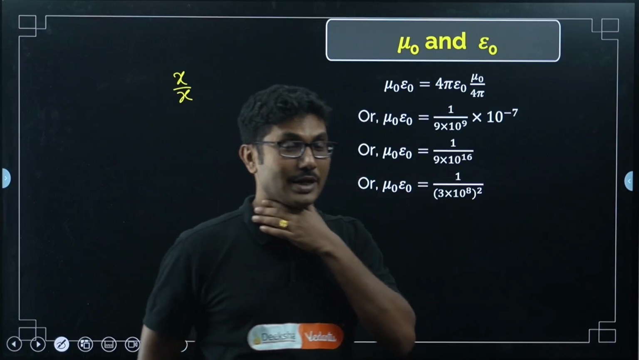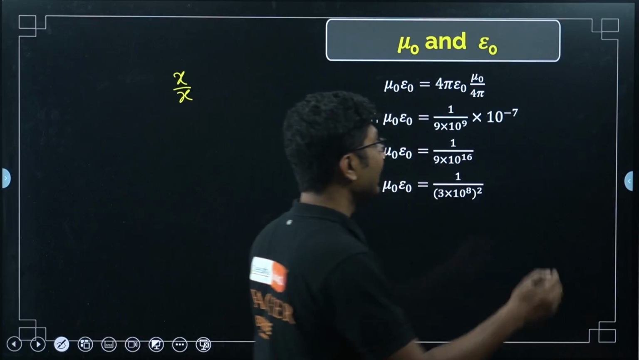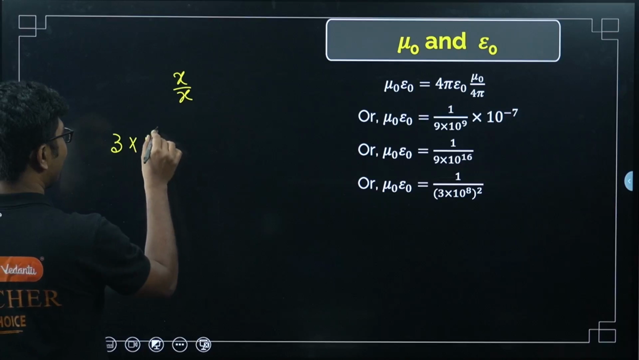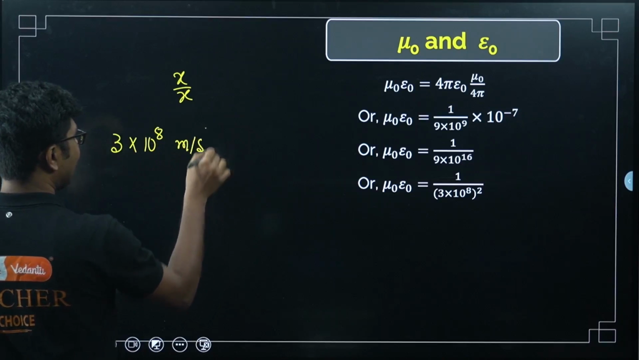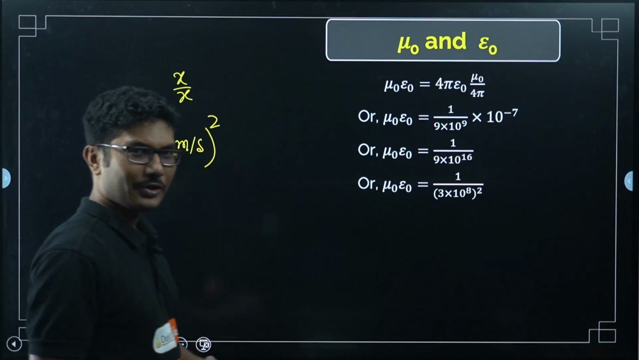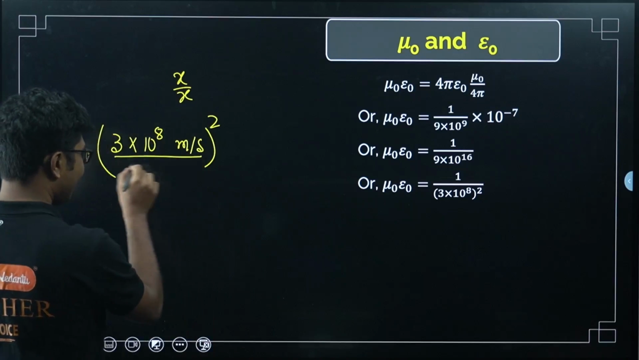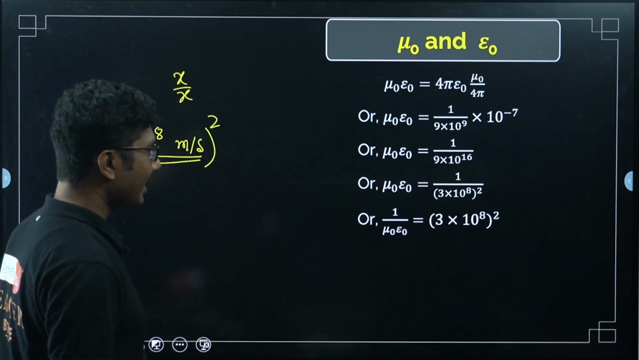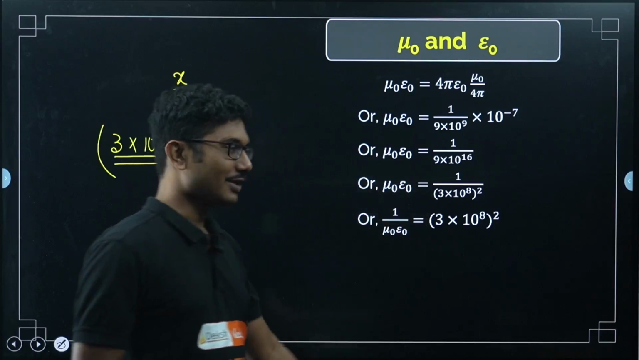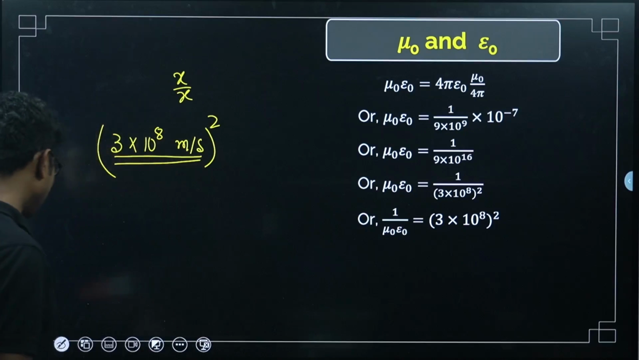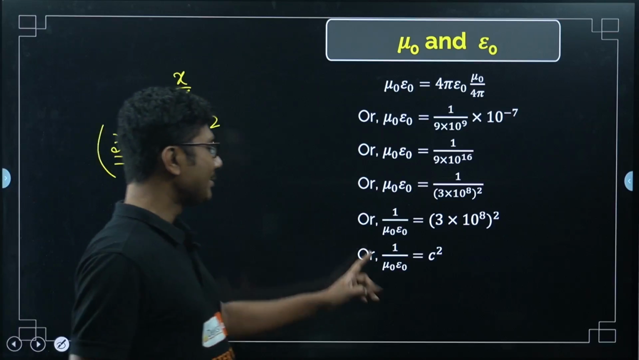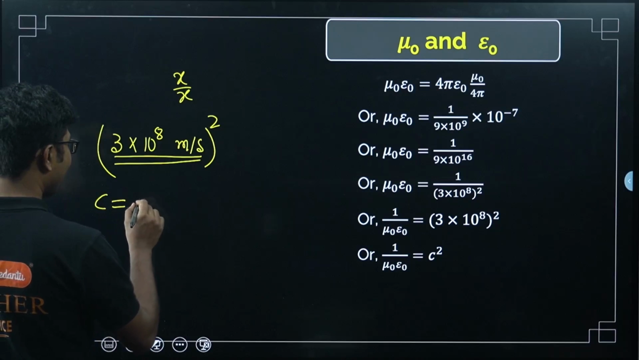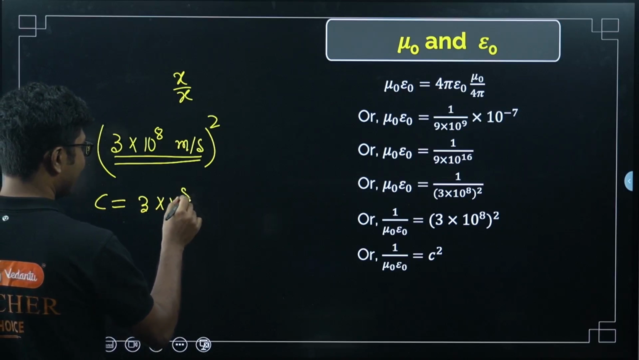Maybe you are confused about the units. If you put the units, this term is 3 times 10 to the power of 8 meter per second, entire whole square. Now tell me, what is this quantity known as? This quantity is known as the velocity of light in free space. So, 1 by mu naught epsilon naught is equal to c square, because c is the speed of light in vacuum, that is 3 into 10 to the power of 8.